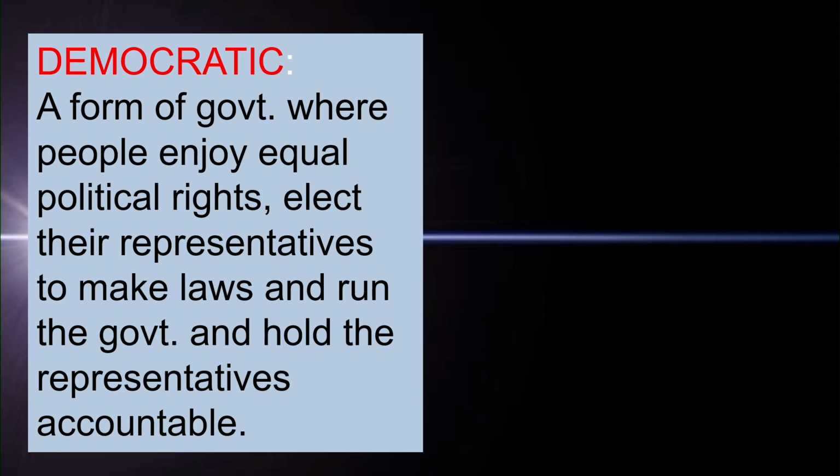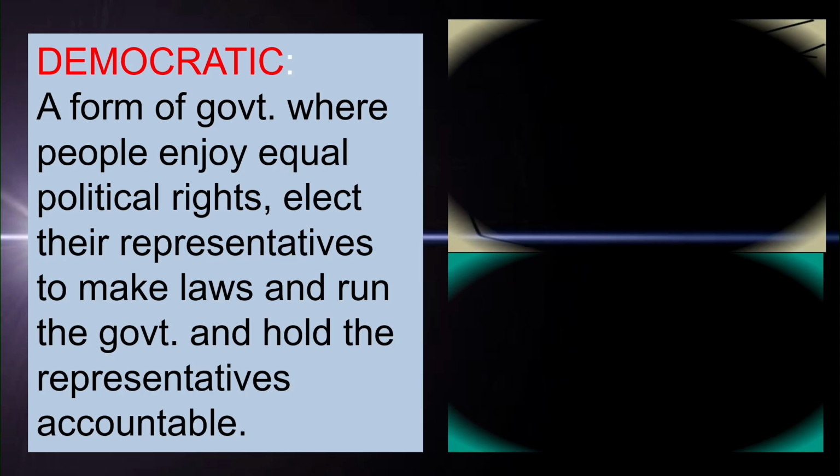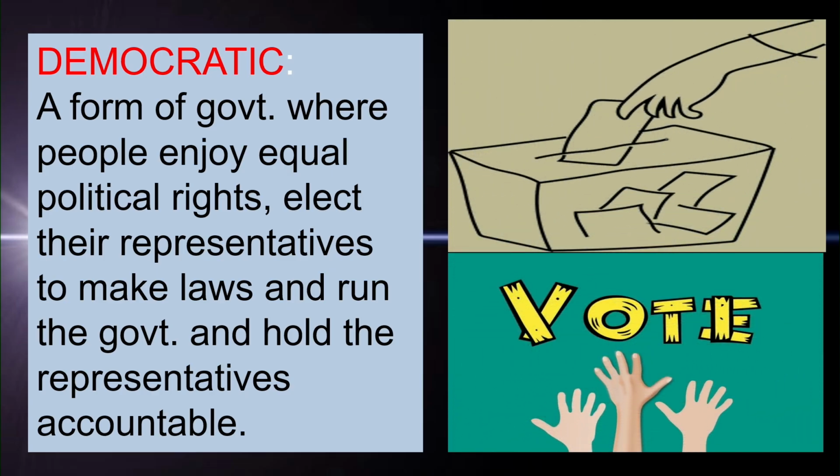Now, we have already discussed the democratic one, which is a form of government where people enjoy equal political rights and elect their representatives to make laws and run the government, and hold the representatives accountable. For every 5 years we are electing the representatives. If the person is doing well, we elect again.